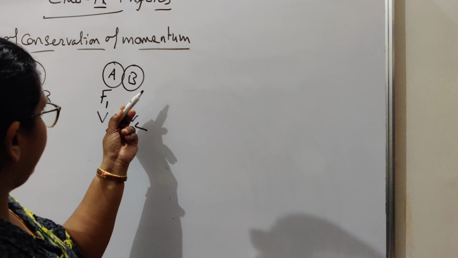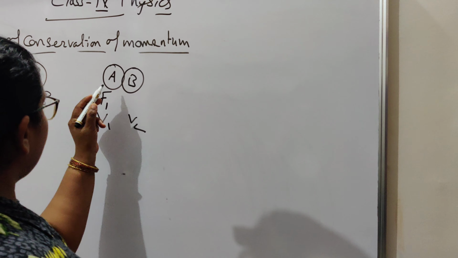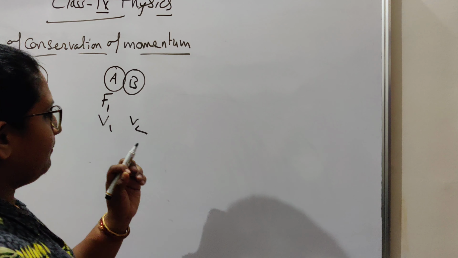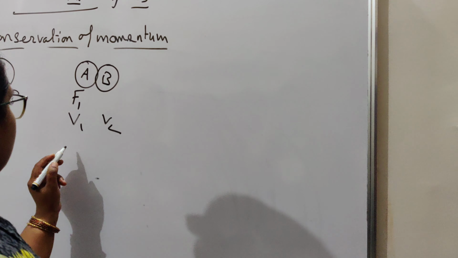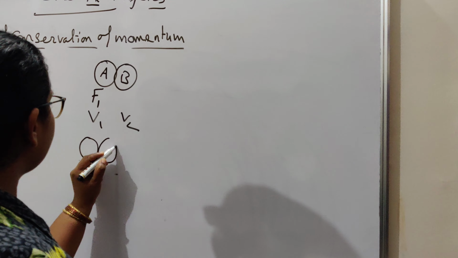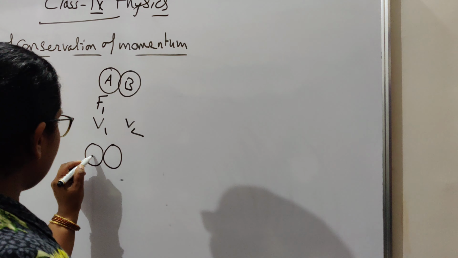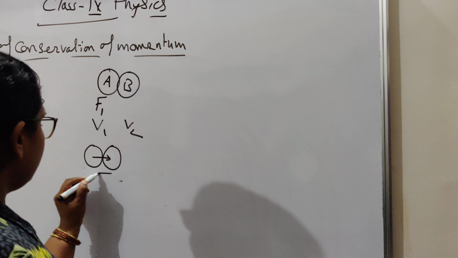When a force is applied to B, some force also exerts on A. So when two bodies collide, जब दो चीजें टकराती हैं, तो जब कोई फोर्स A वाला फोर्स B में जाता है, some force will exert on B to A.